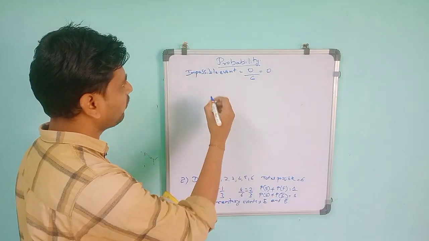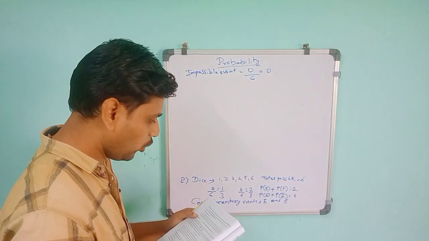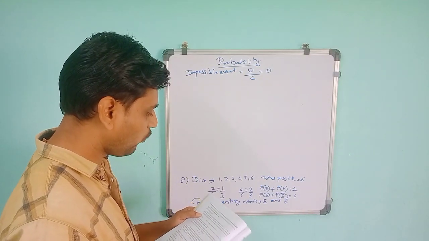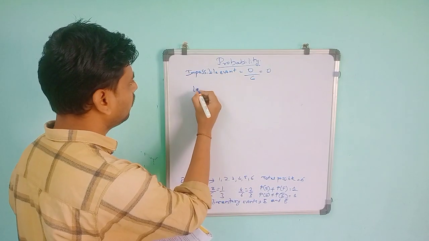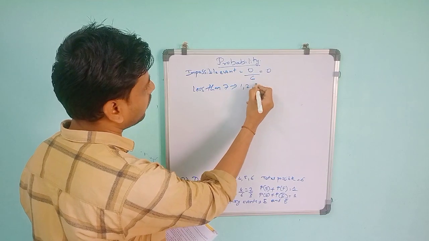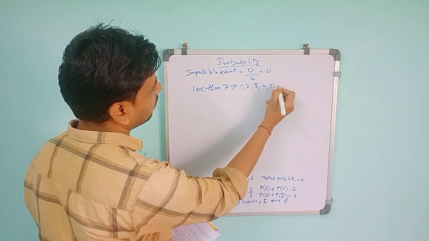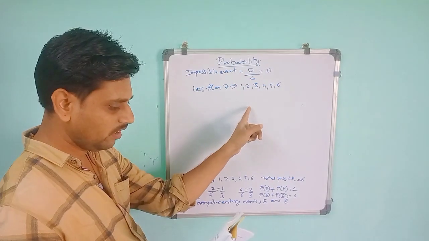And with this same question, if you throw a dice, how many numbers will you get that are less than 7? Less than 7 means 1, 2, 3, 4, 5, 6, because the event is happening surely.